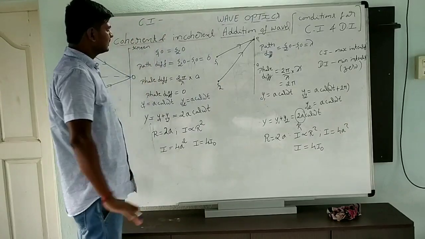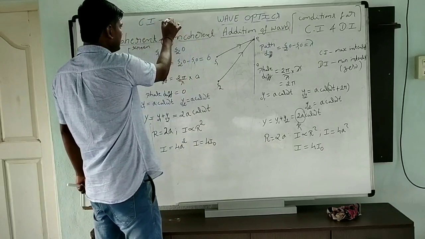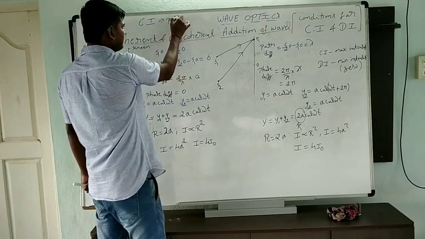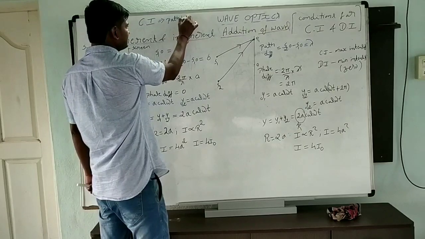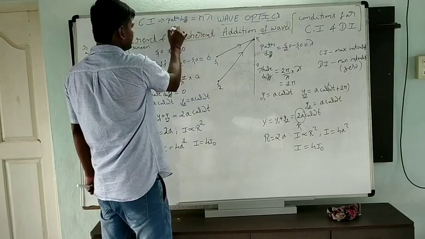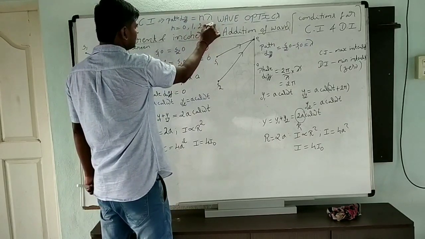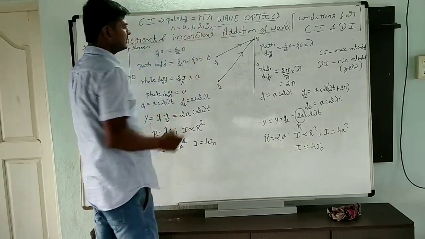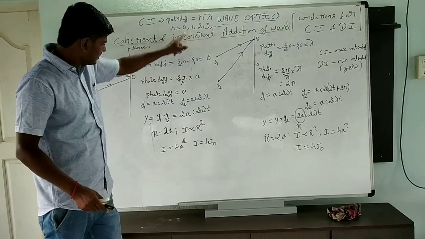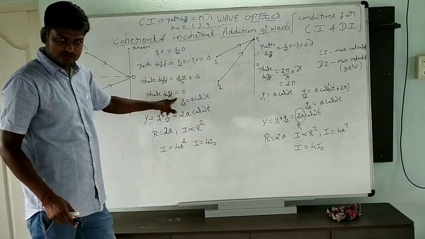Here I am going to write the condition for constructive interference. The path difference will be n lambda, where n is equal to 0, 1, 2, 3, etc. When I substitute n equal to 0, the path difference is 0 and the phase difference is also 0.